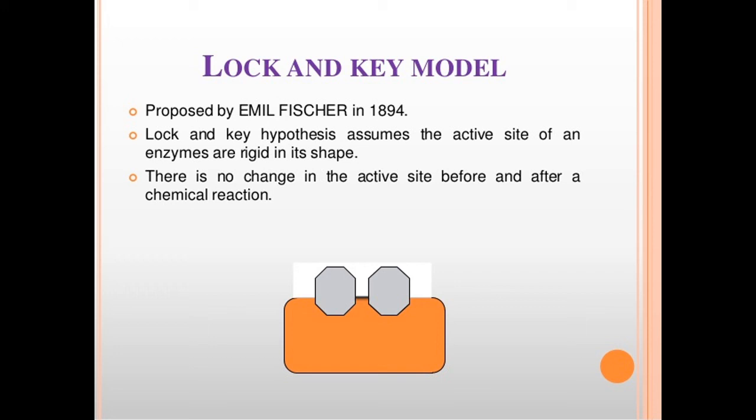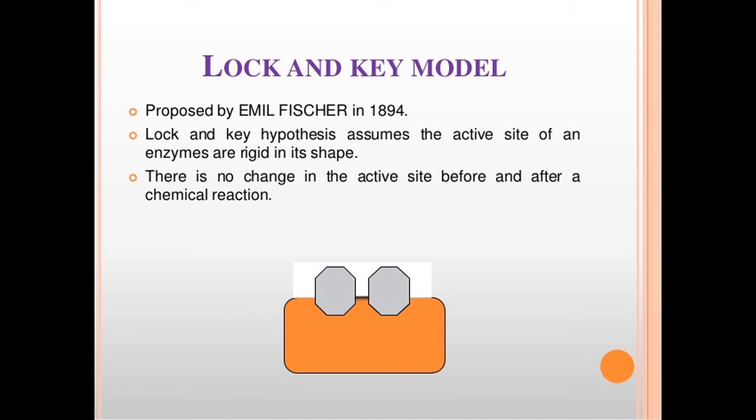Okay. So, as per this theory, the enzyme and the substrate are spatially complementary to each other. They fit together like a key fits in a lock. No other key can open a particular lock except its own. In the same way, these substrate particles fit in the active site as a key in a lock. So this theory is known as the lock and key theory, proposed by Emil Fischer.